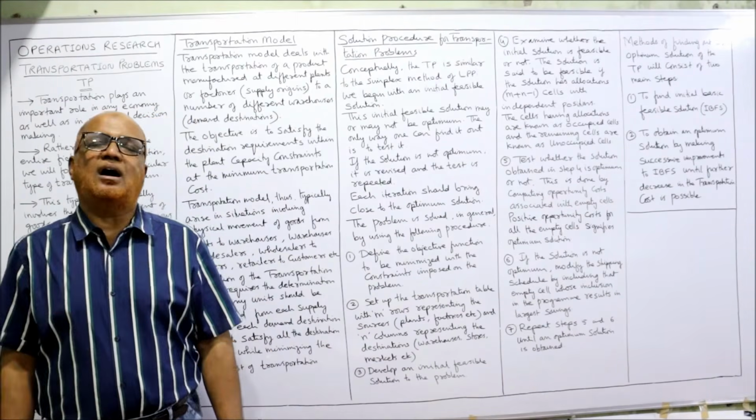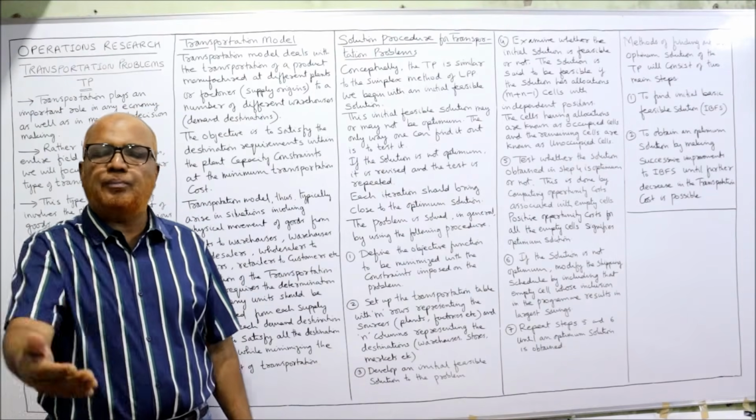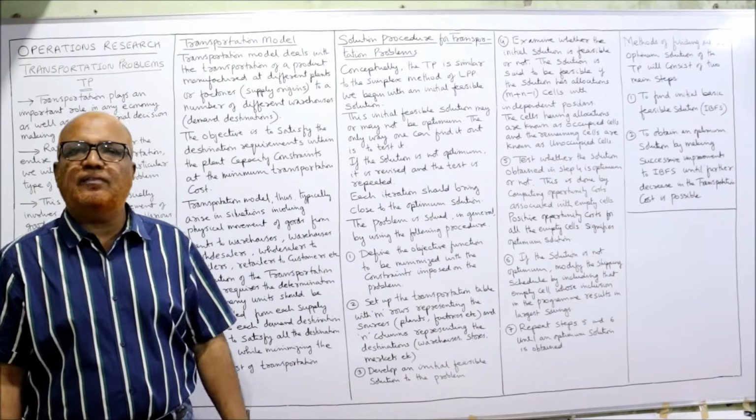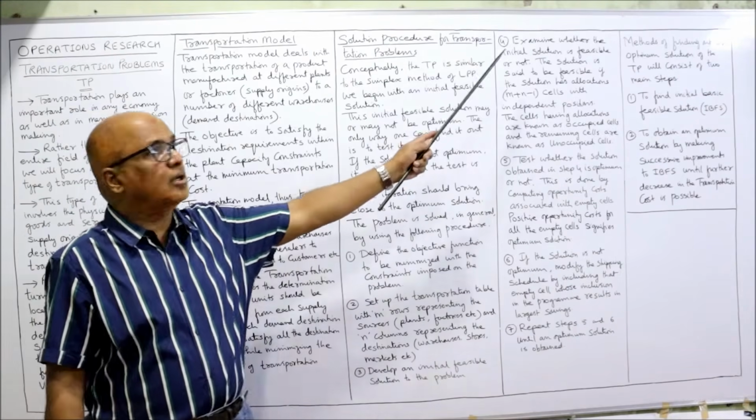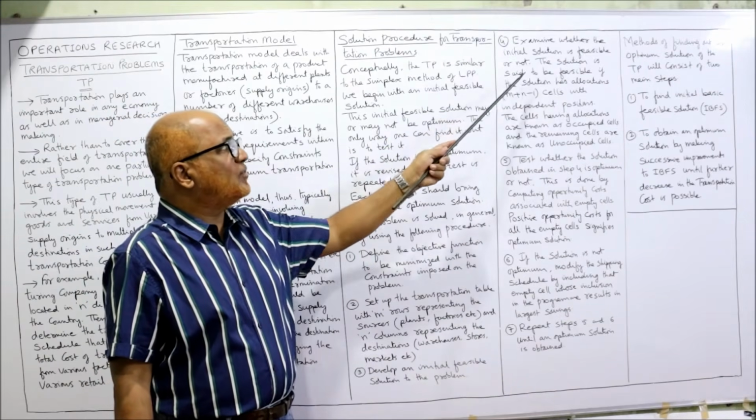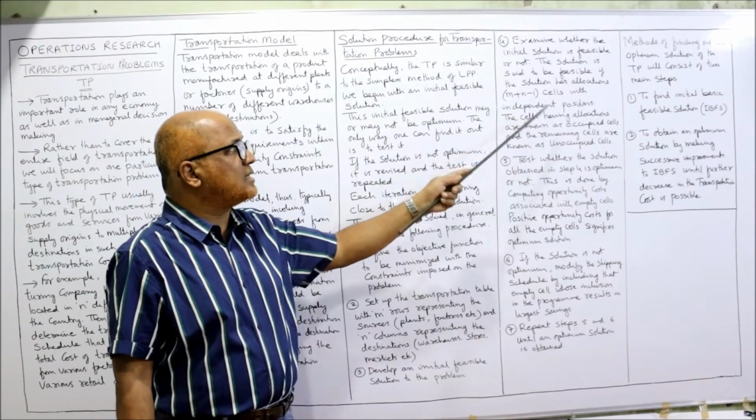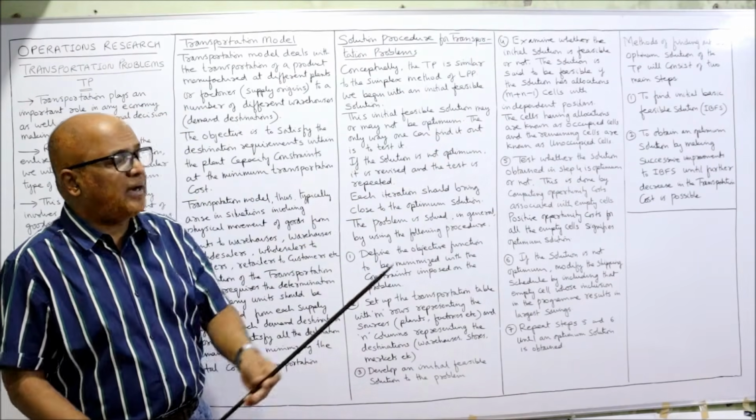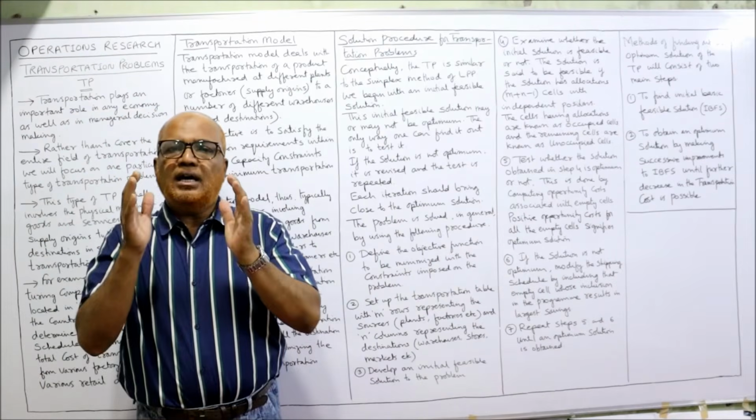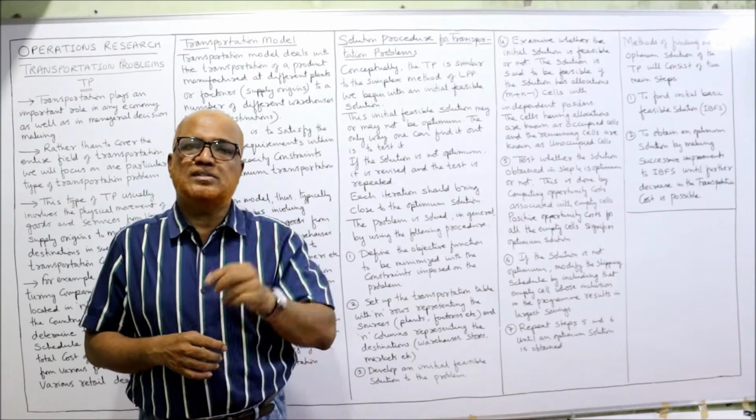Different methods are there for finding out this feasible solution. In the coming problems, I'll explain what methods are available for IBFS, initial basic feasible solution. Examine whether the initial solution is feasible or not. The solution is said to be feasible if the solution has allocations in m plus n minus 1 cells with independent positions. This is very important. The initial solution which you got is feasible or not feasible.